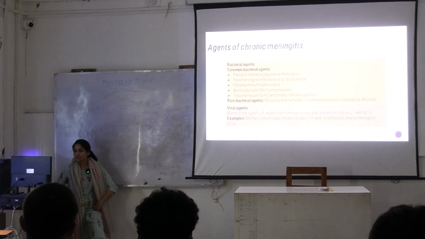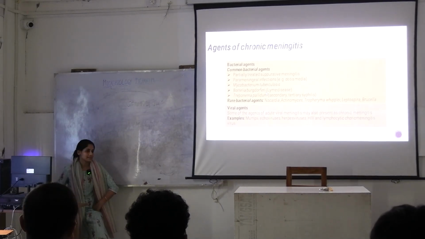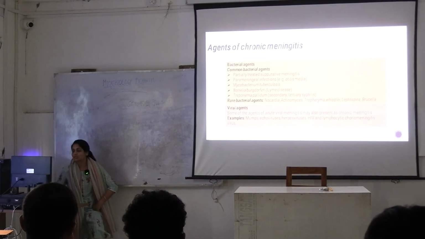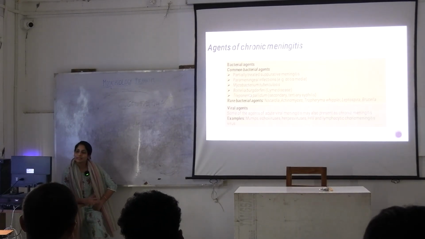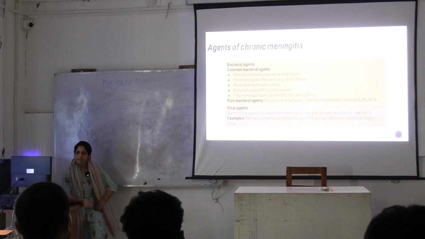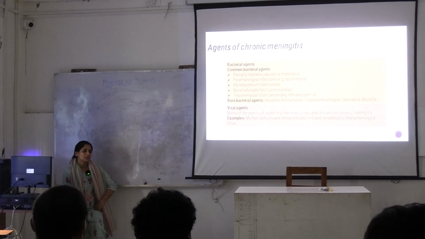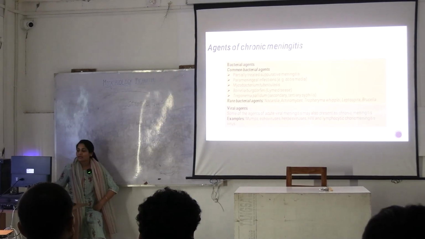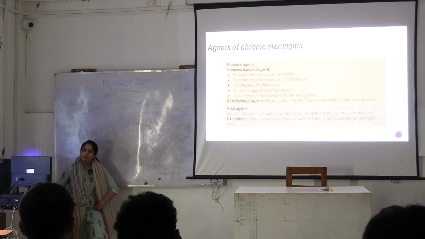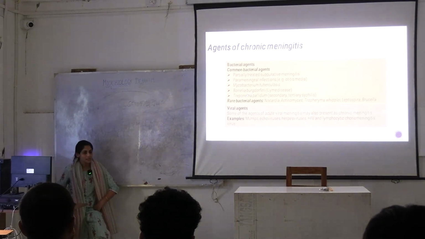What are other infections? Borrelia burgdorferi, Lyme's disease. This can also cause chronic meningitis. Treponema pallidum, syphilis. You have studied about syphilis? Not yet. But when syphilis reaches the tertiary stage, it can cause inflammation of your brain parenchyma and meninges.